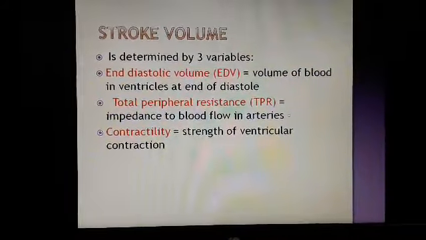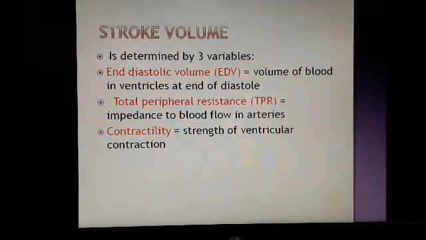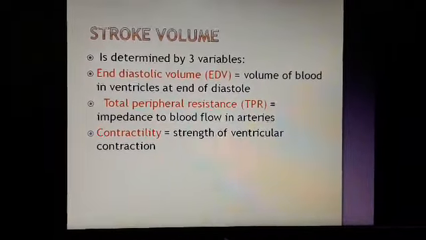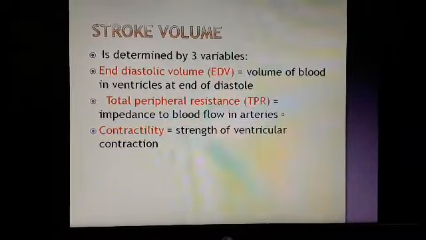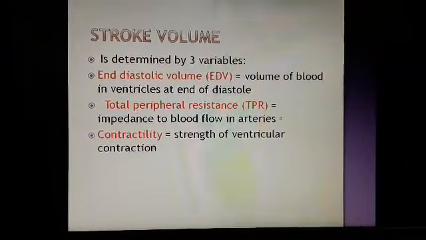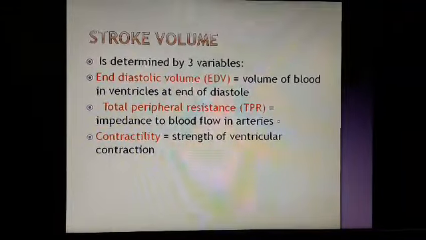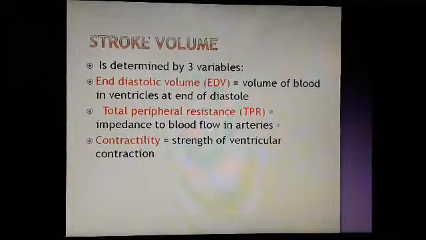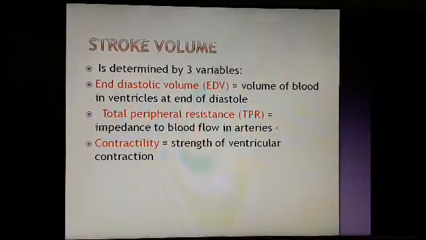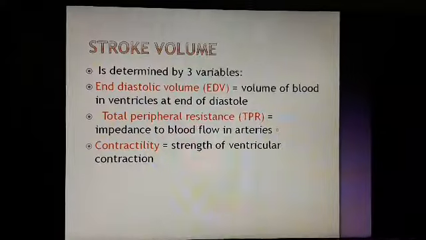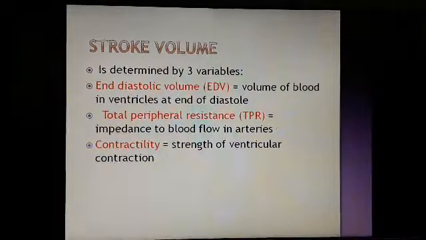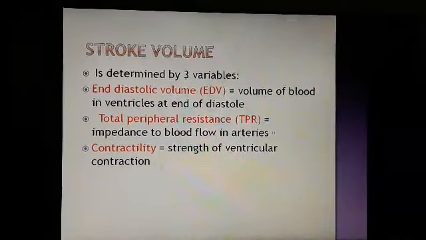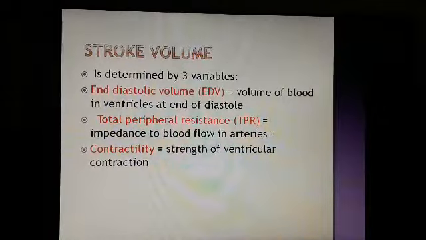End diastolic volume is the volume of blood in the ventricles at the end of each diastole. As we know, it reflects the amount of venous return, and we can also say the volume in the right atria. Why are we saying so? It is because in the cardiac cycle, 70% of the right ventricle is filled without active pumping, and the remaining 30% is pumped in by the atrial systole. So the end diastolic volume is the volume of blood in the ventricles, that is the preload in the heart before contraction.